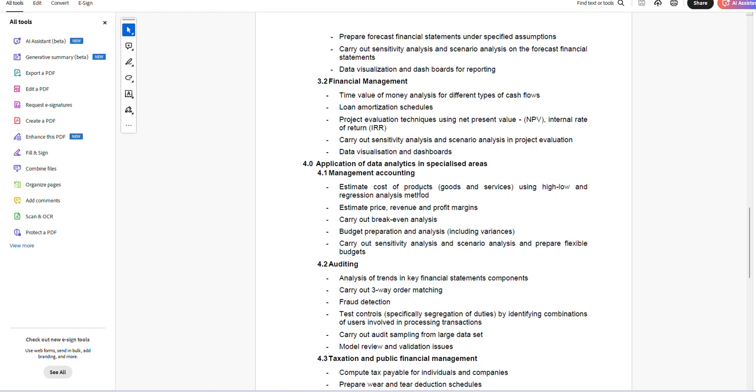You must be very good when it comes to cost estimation. Talk about break-even analysis, budget preparation and analysis, which will also include the variances, and carrying out sensitivity analysis. So these areas you must be very good at.